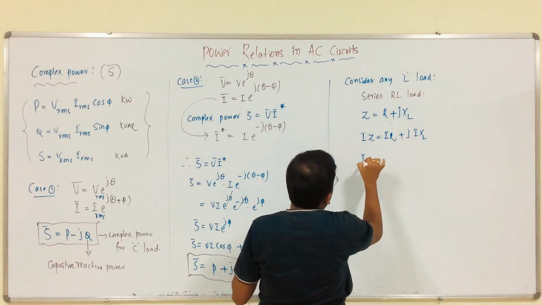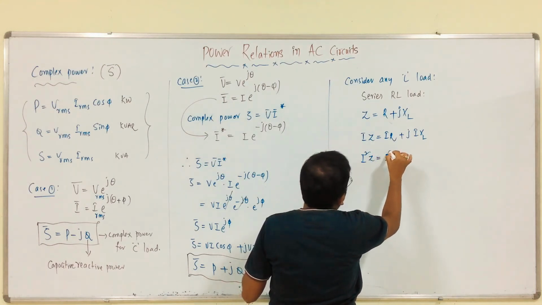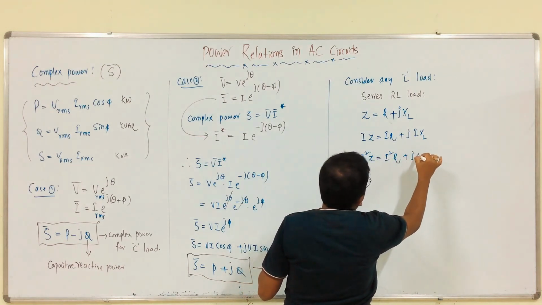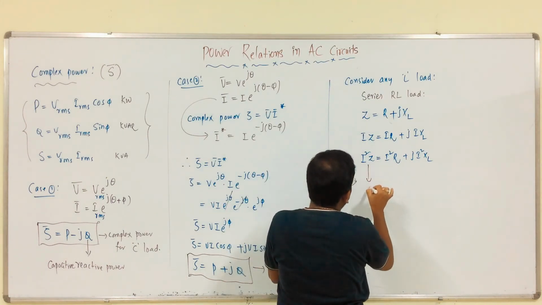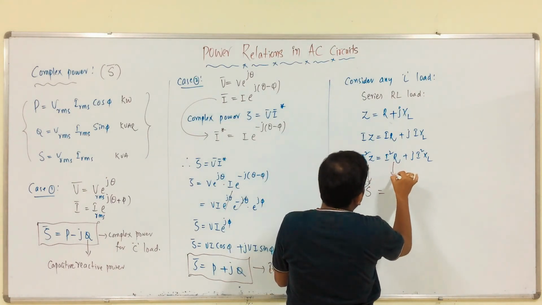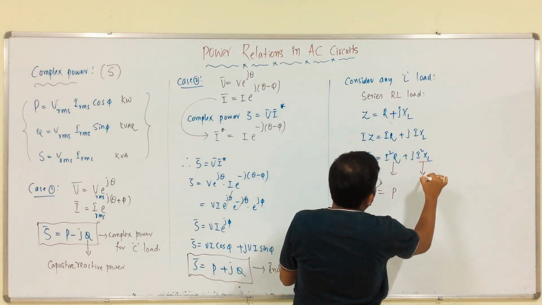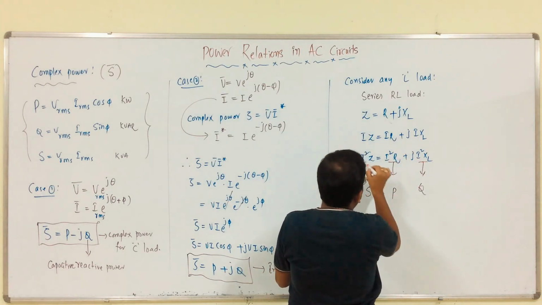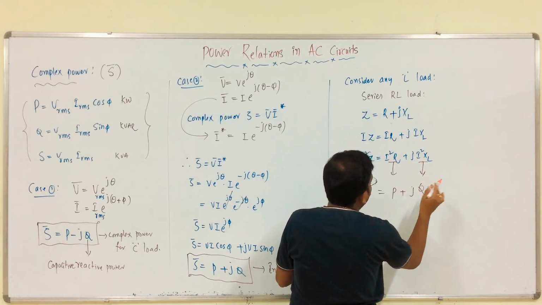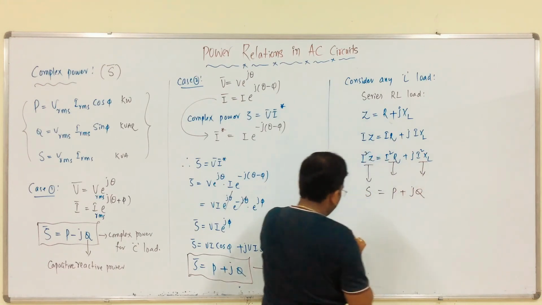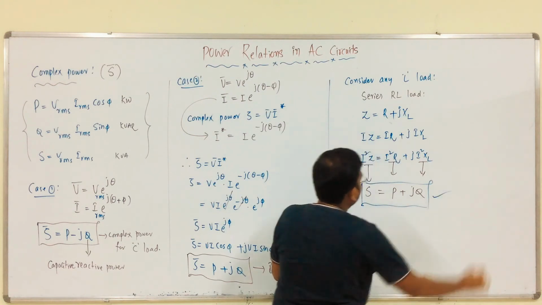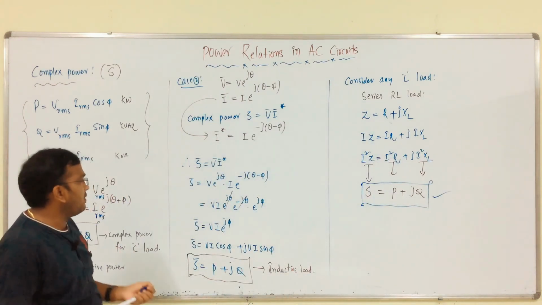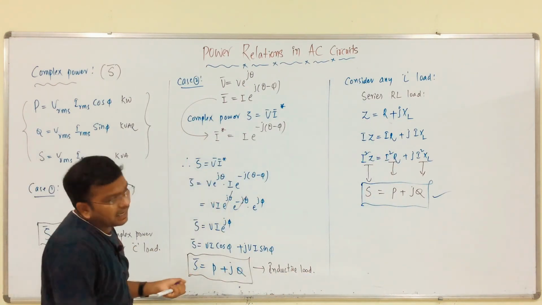Again multiply with current: I square into Z equals I square into R plus j into I square into XL. Then tell me, I square into Z is nothing but S, this is P, this is Q, which is P plus jQ. Clear? Satisfied? That is why we are considering the conjugate of this current.